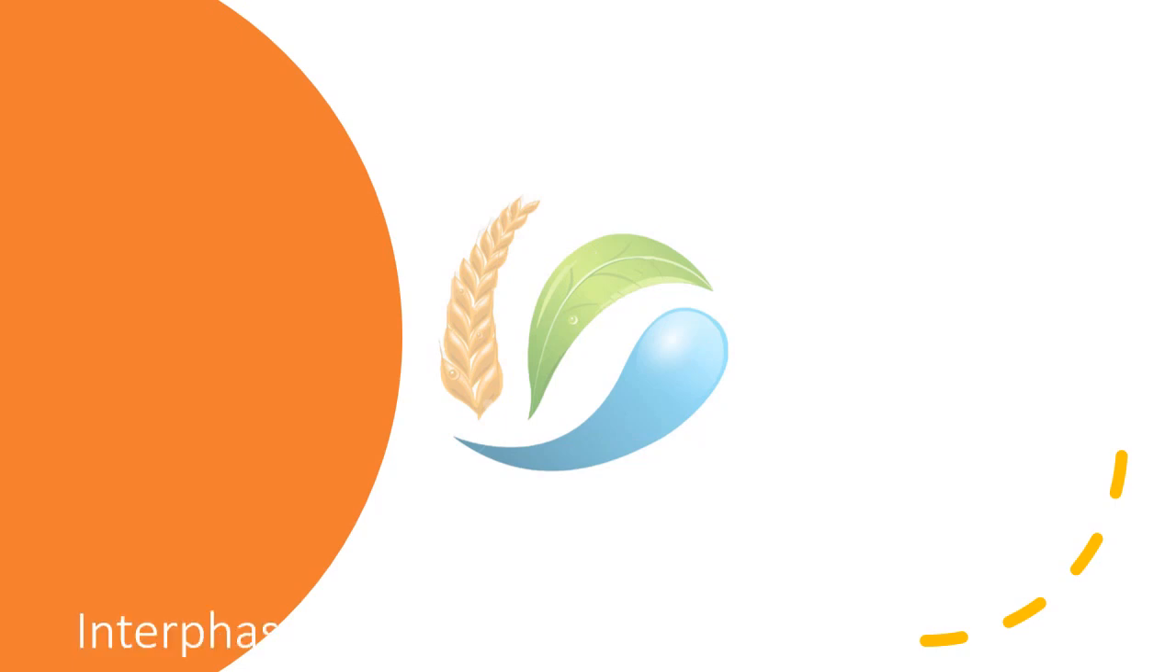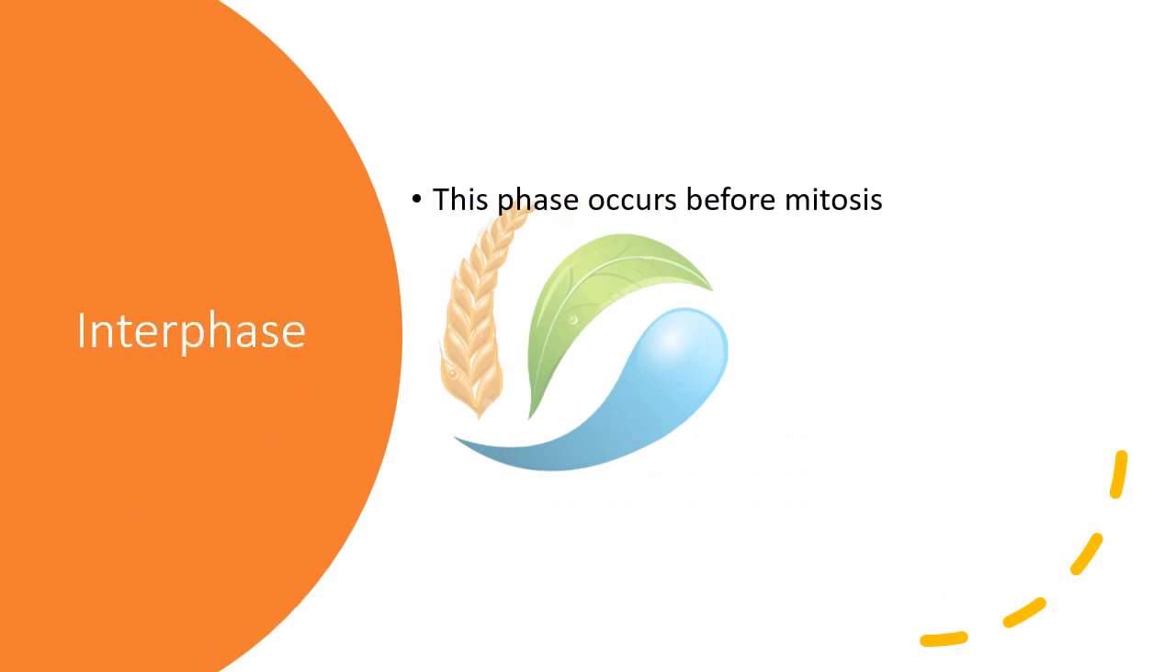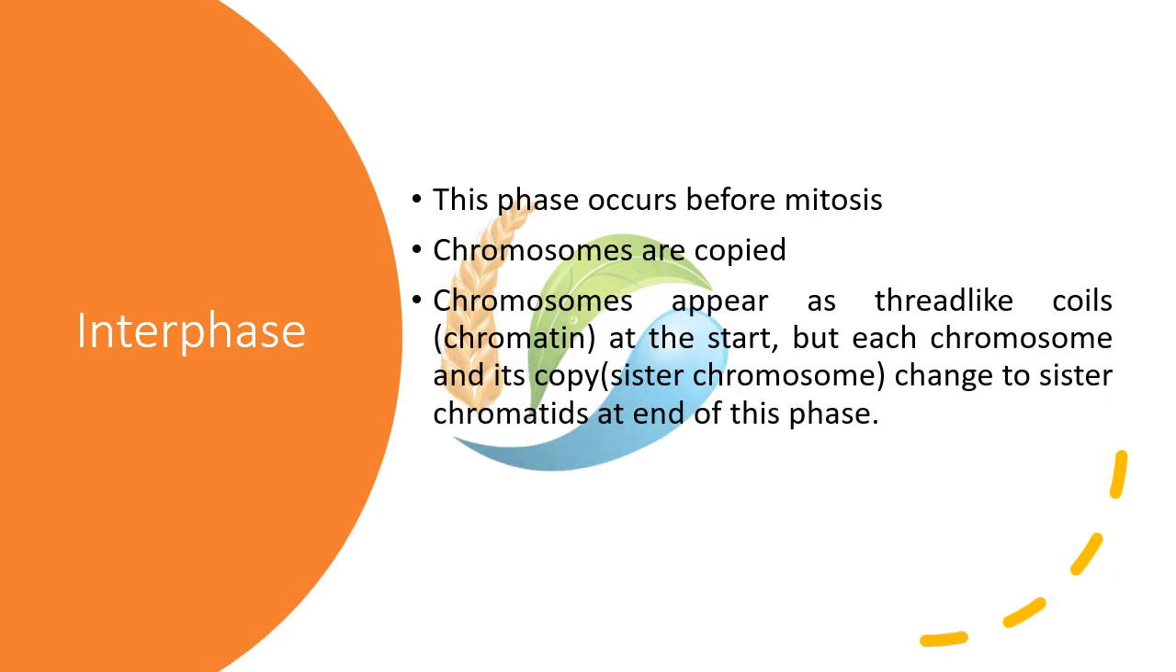The first phase, interphase. This phase occurs before mitosis. Chromosomes are copied. Chromosomes appear as thread-like coils, chromatin, at the start. But each chromosome and its copy, that is sister chromosome, change to sister chromatids at the end of the phase. You can also call this phase the DNA synthesis phase.